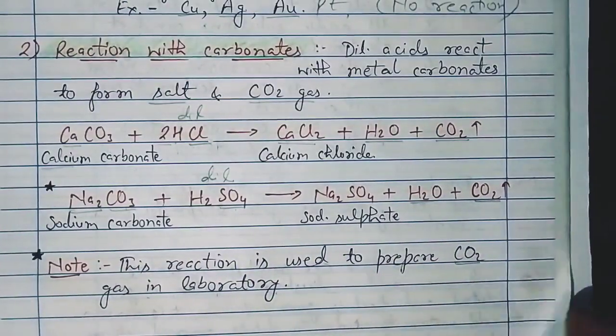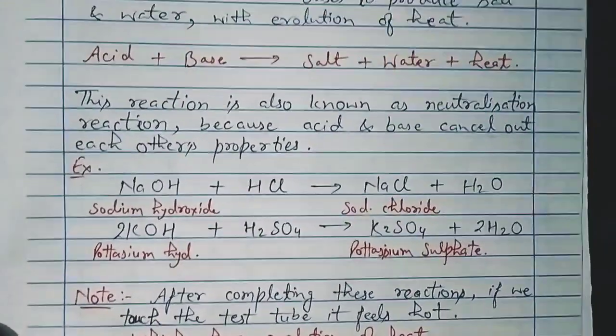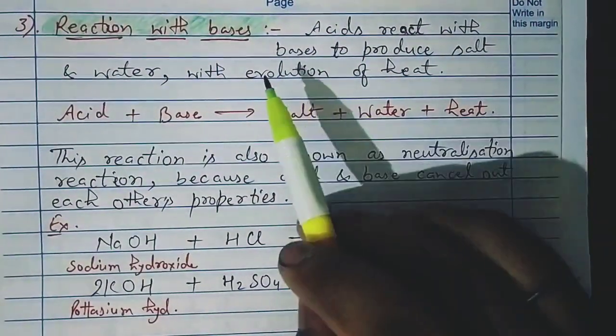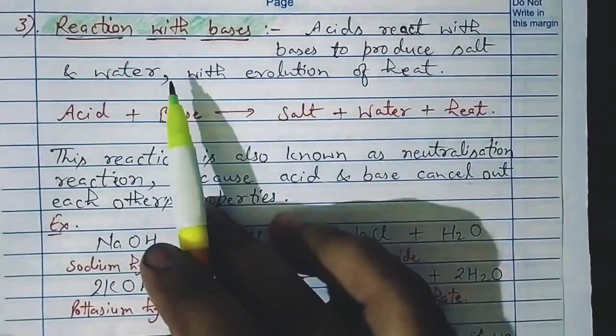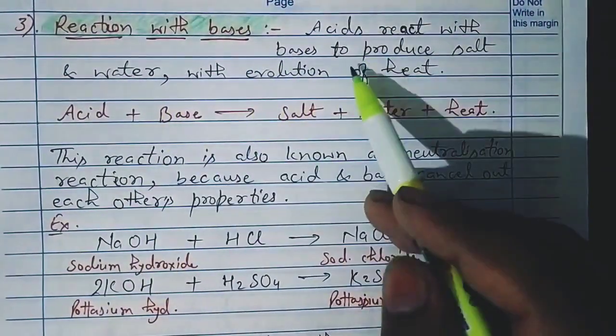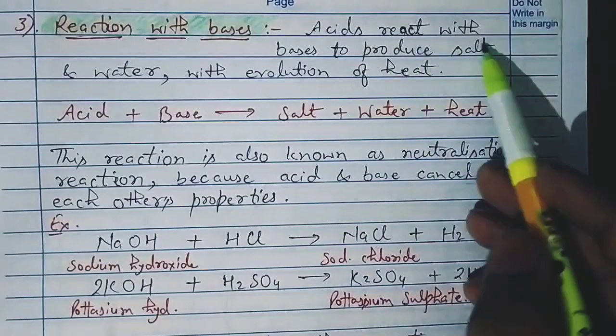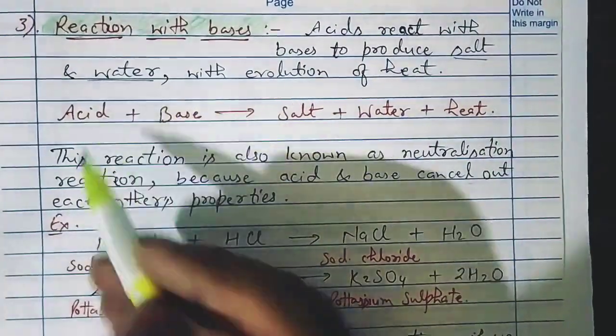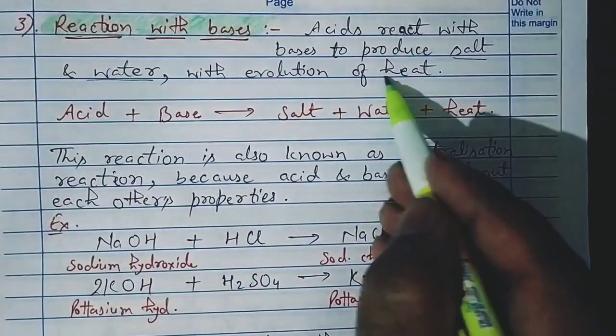Let's take the next chemical property, that is reaction with bases. When acids react with bases, they produce salt and water, and evolution of heat takes place.